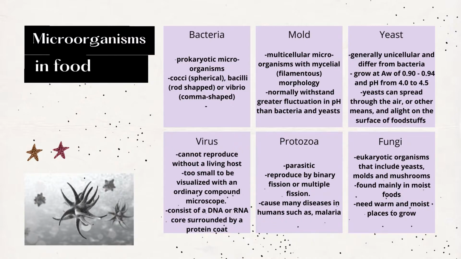Next is the virus. It cannot reproduce without a living host. It is too small to be visualized with an ordinary compound microscope, and it consists of a DNA or RNA core surrounded by a protein coat. Next one is protozoa. It is parasitic, reproduced by binary fission or multiple fission, and causes many diseases in humans such as malaria.